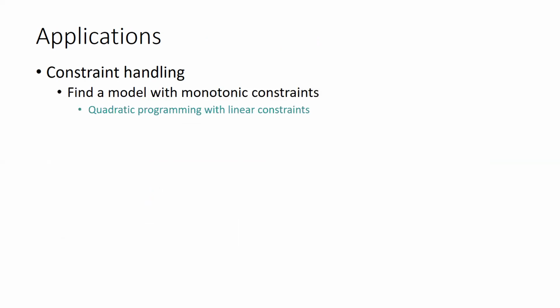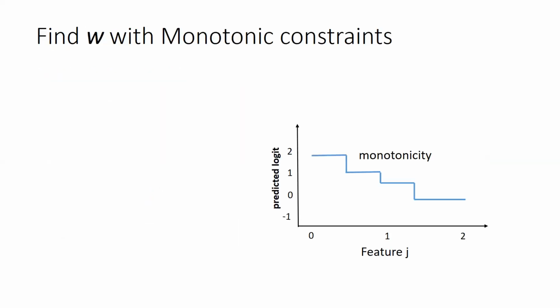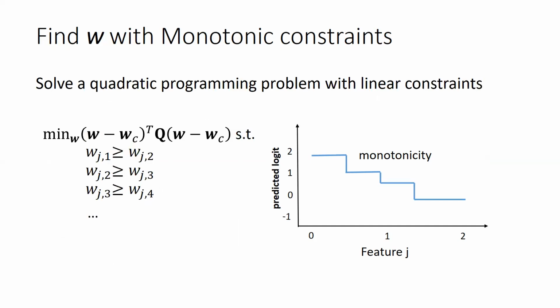In the paper, we also discussed several applications for the GAM Rashomon set. First of all, constraint handling. We can now easily find a model that obeys different constraints. For example, we can find a model with monotonic constraints. Sometimes users may prefer a shape function that monotonically decreases as it aligns better with their domain knowledge. This can be obtained by solving a quadratic programming problem with linear constraints. Linear constraints ensure the previous step is higher than the next one.